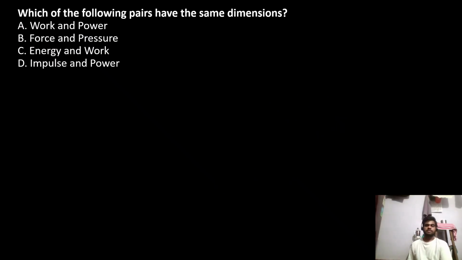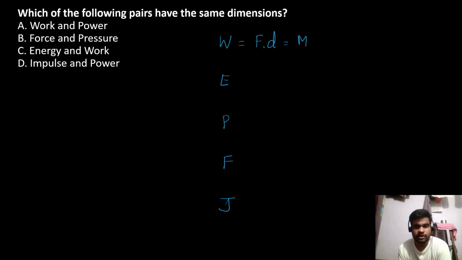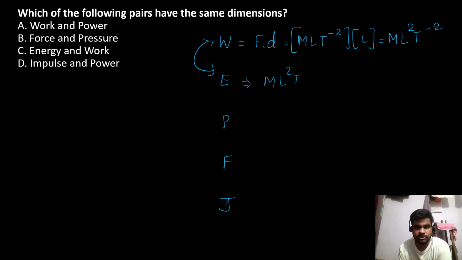Which of the following pairs have the same dimensions? So let's write the dimension of each and everything: work, energy, power, force, and impulse. Impulse is denoted by J, not I. Work done is force into displacement. Just now we derived the dimension of force, MLT raised to minus 2, into displacement, which is length. So the dimension of work is ML square T raised to minus 2. And energy and work have the same dimensions, so energy will also have the same dimension as work done.